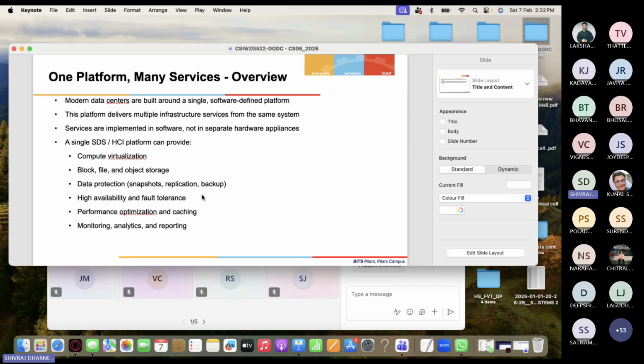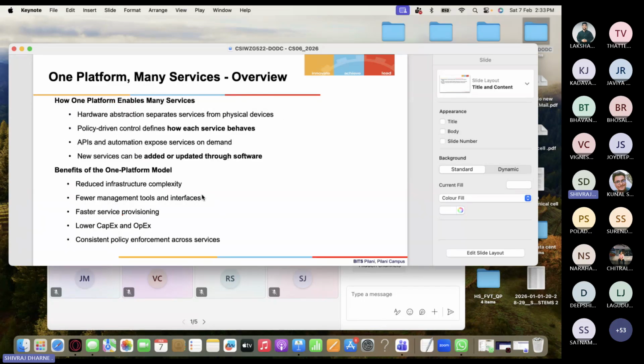It will provide compute virtualization, block, file, and object storage, data protection, snapshots, replication, backups, all those features. And it is considered a very high availability and fault tolerant data center, right? Performance optimization is there, caching mechanisms are there, and monitoring, analyzing, and reporting is very, very easy in the hyper converged infrastructure, one platform, right?